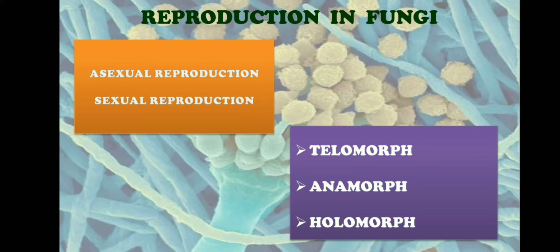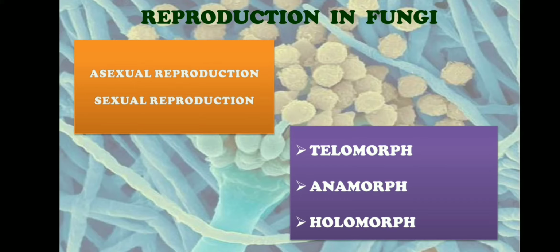Or some fungi will have asexual stage but they could lack sexual stage. So it is very difficult for us to analyze actually what is the form of fungi during the reproduction. So to overcome such confusions, Hennebert and Weresub in 1977 proposed a naming system that is widely accepted by everybody. According to this system, there are three forms of fungi during reproduction, that is teleomorph, anamorph and